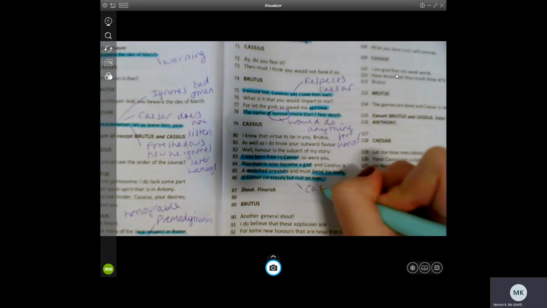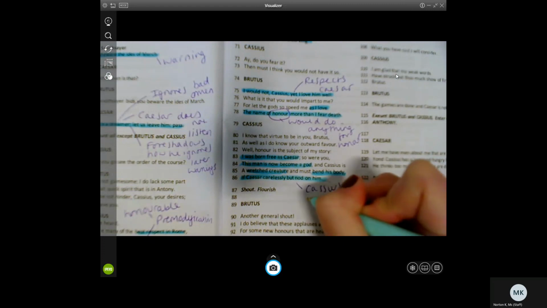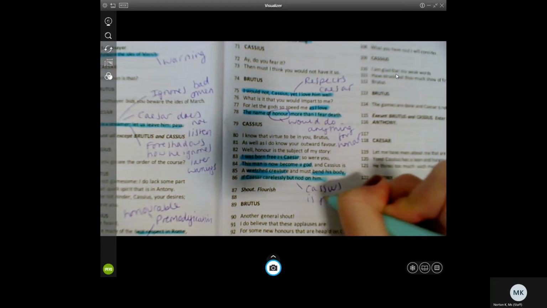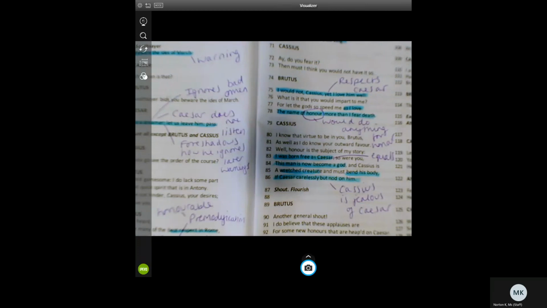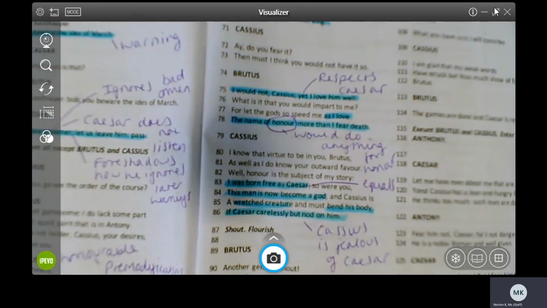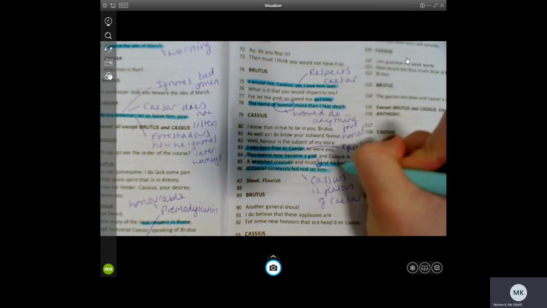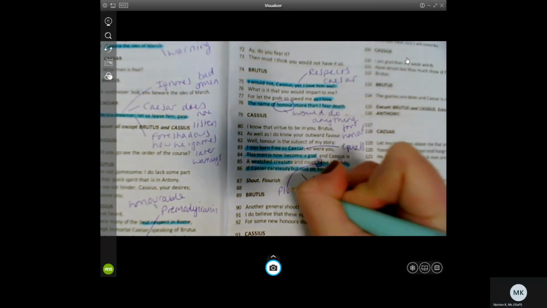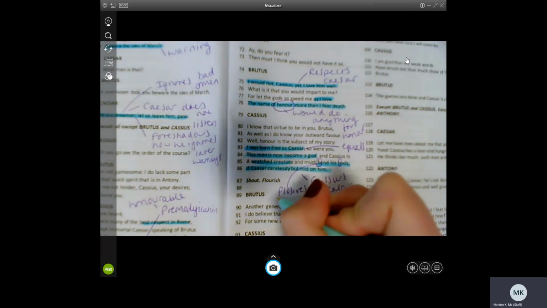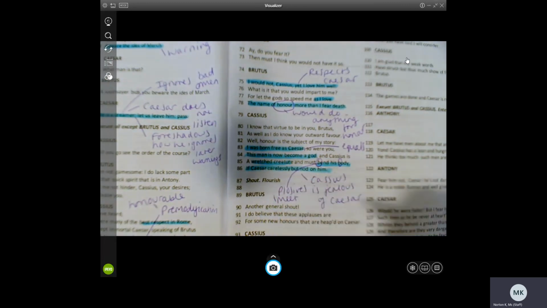Cassius is jealous of Caesar. He does not respect him. He hates him. He says, I was born as free as Caesar. They were equals. But now Caesar has almost become a god, and Cassius dislikes that immensely. We've got this plosive language, bend his body, to show how he feels he must meet Caesar's needs, meet his every kind of command.